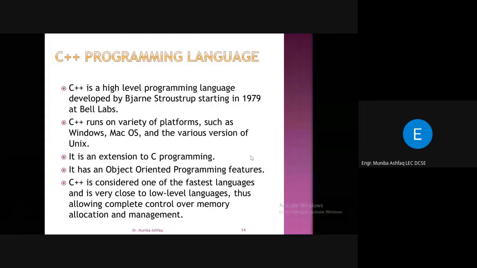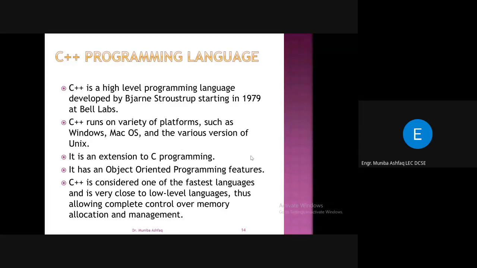An advantage of C++ is that it runs on a variety of platforms, like Windows, Mac, and other versions of Unix. It is an extension to C programming, and the major extended feature of C++ is object-oriented programming.